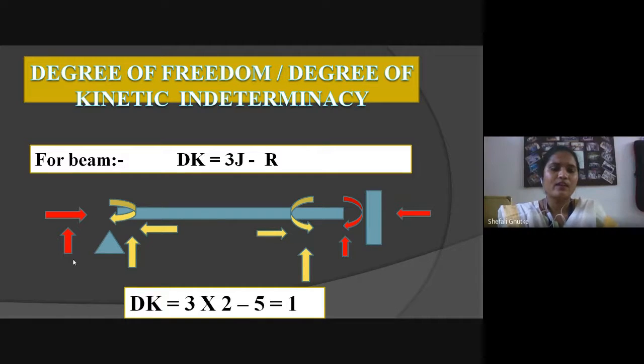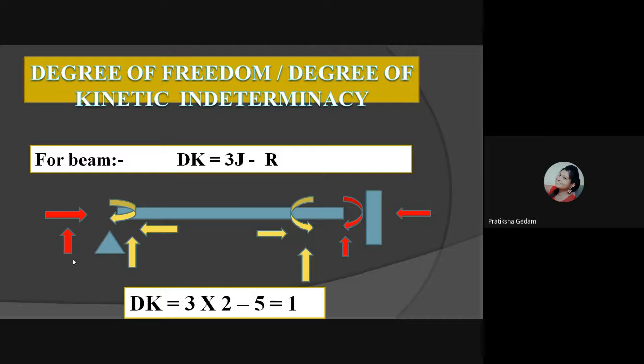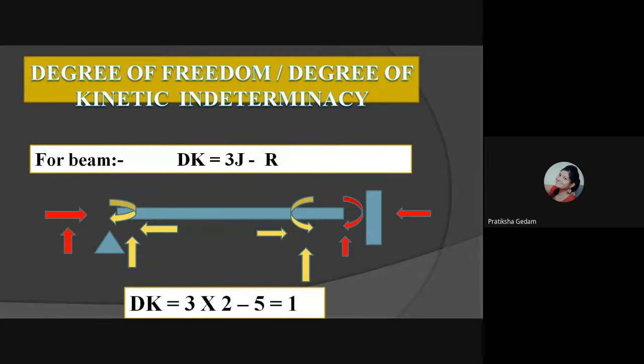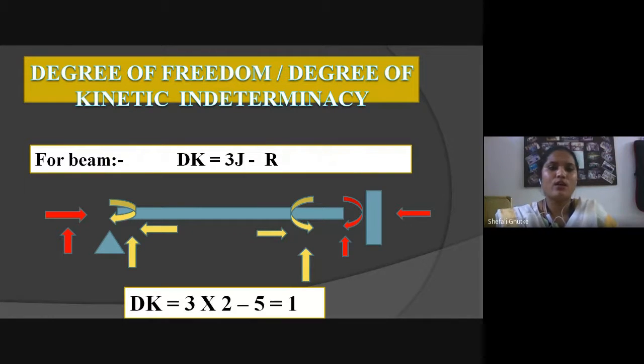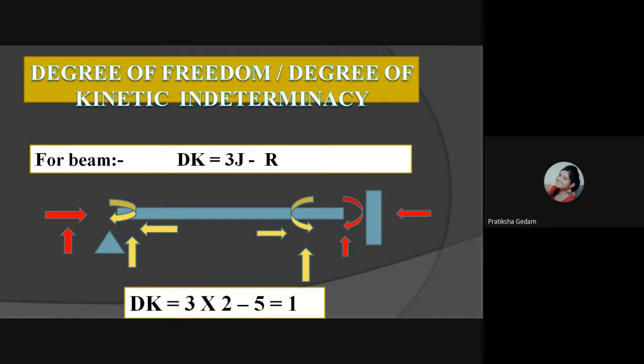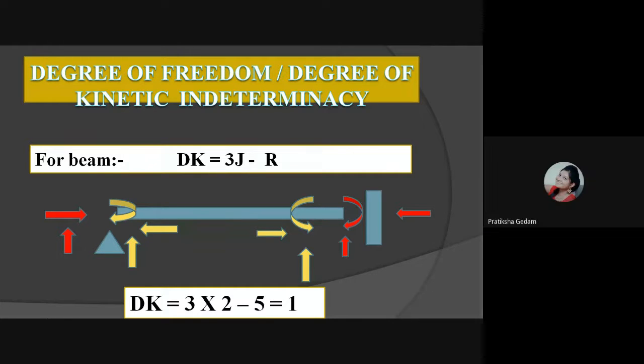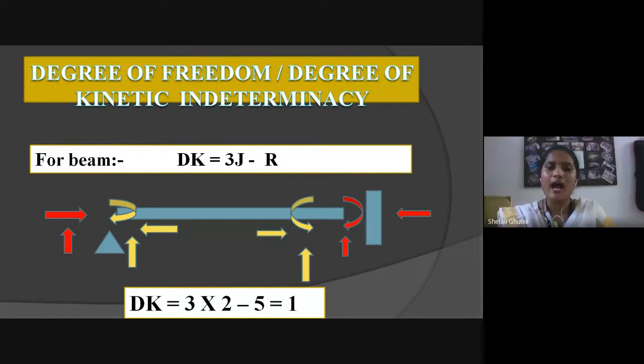For example, we are taking a beam. The formula of dk is 3j minus... Students, please turn off your mic. Okay, sorry. For a beam, the formula of degree of kinematic indeterminacy is 3j minus r.